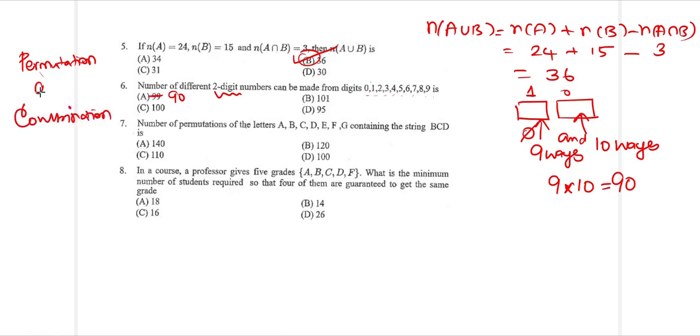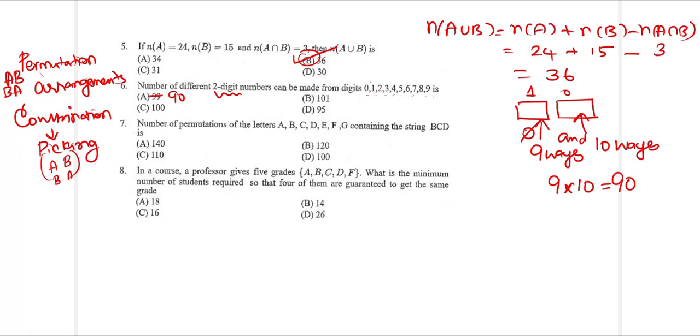Permutation means arrangements and combination means picking. When it is an arrangement, AB is different from BA. But when you are picking, you can pick A followed by B, or you can pick B followed by A. Both of them mean the same.